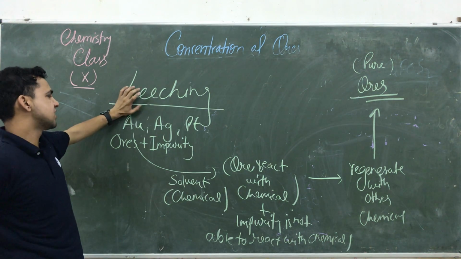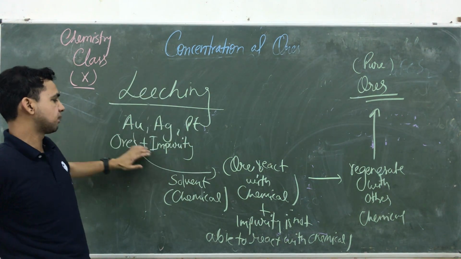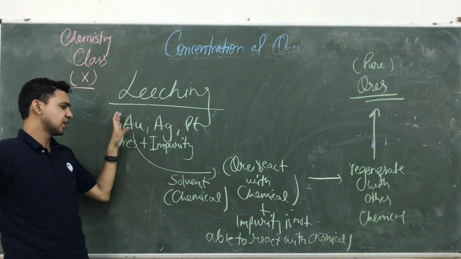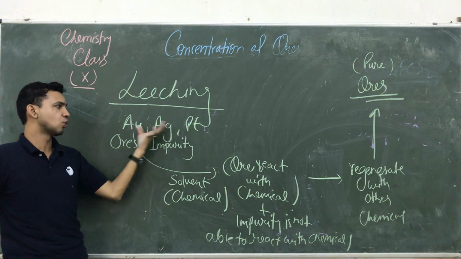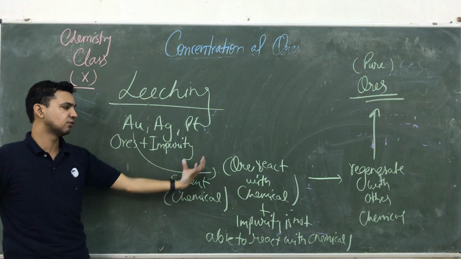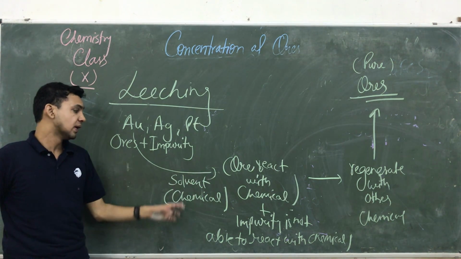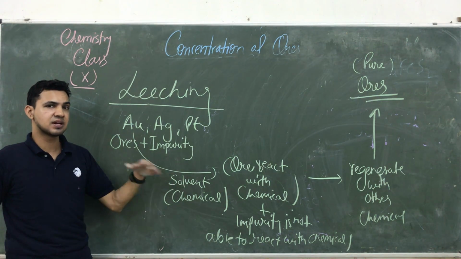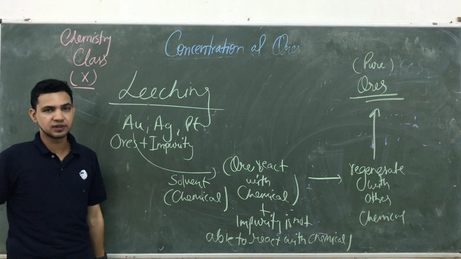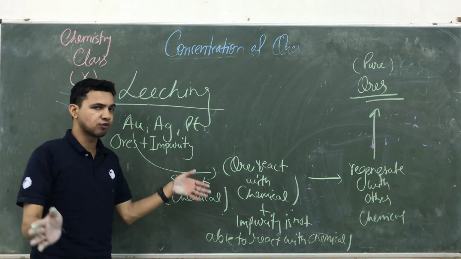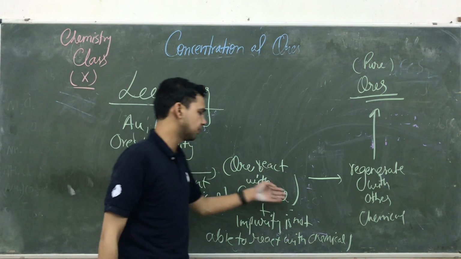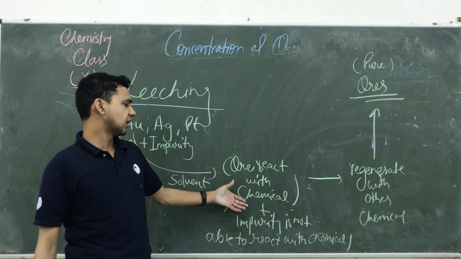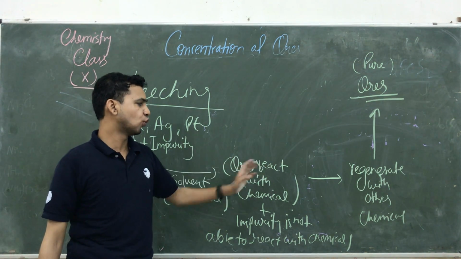Okay, in this leaching process the impurities can be separated with the help of a chemical. When we are dissolving the ore and impurity inside the chemical, only the metal ores are capable of reacting with the chemical and forming a soluble form in the chemical. But the impurity is not capable of reacting with the chemical, it remains floating on the surface of the liquid. So what we are doing, we are going for the filtration process. We are removing the impurities with the help of a sieve, and we are only getting a chemical in which a large amount of ore is available.